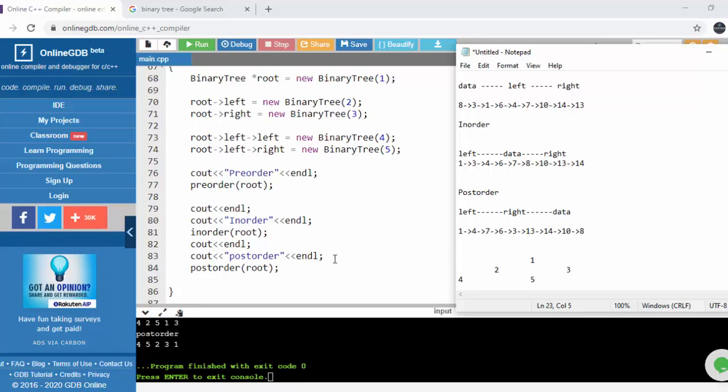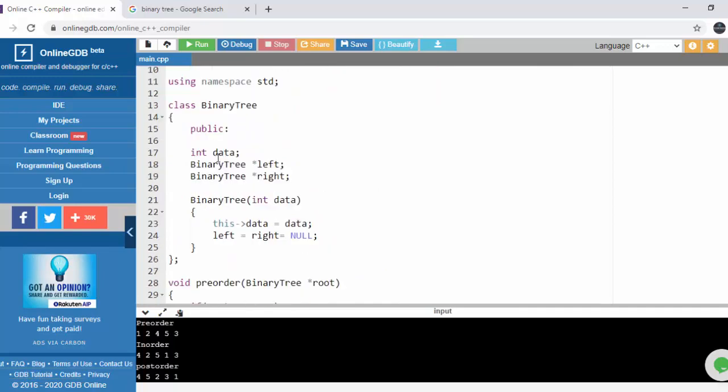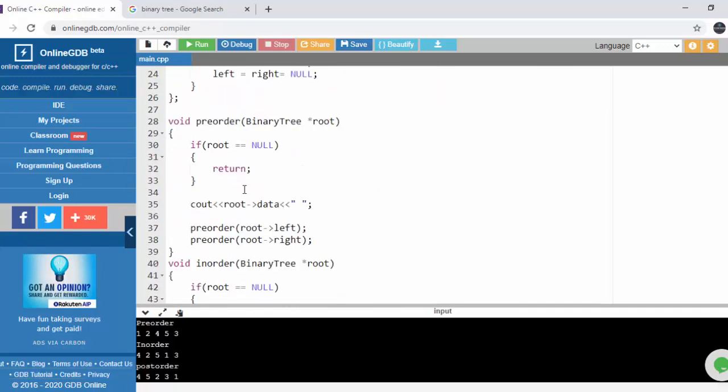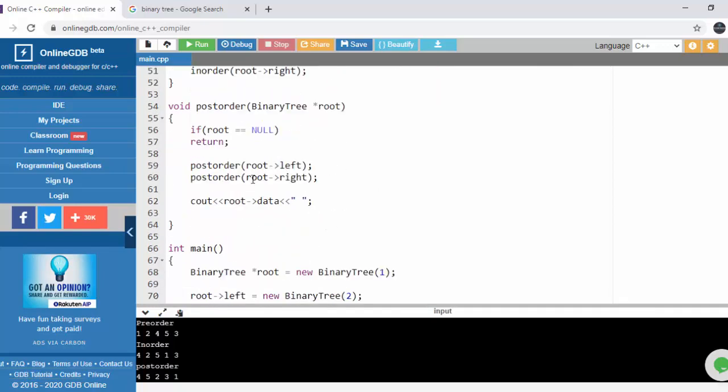Just imagine the arrows. This was the simple approach, the basic structure of the binary tree. This is pre-order, this is in-order, and this is post-order.